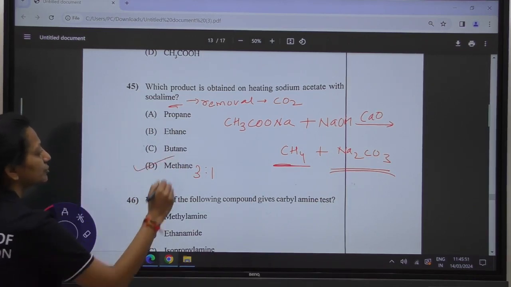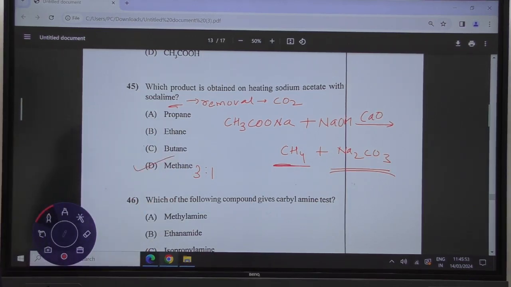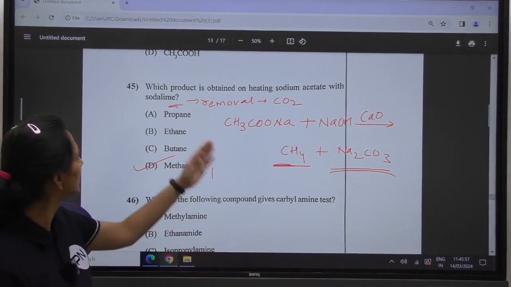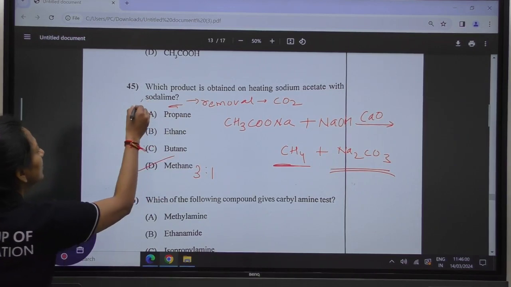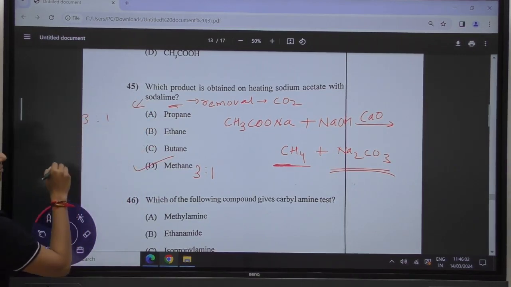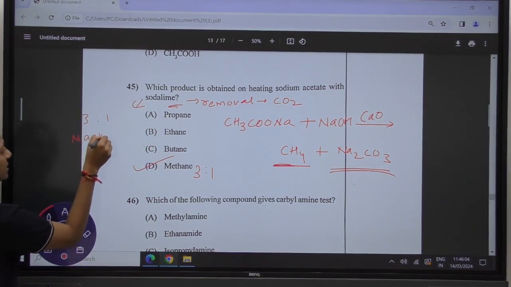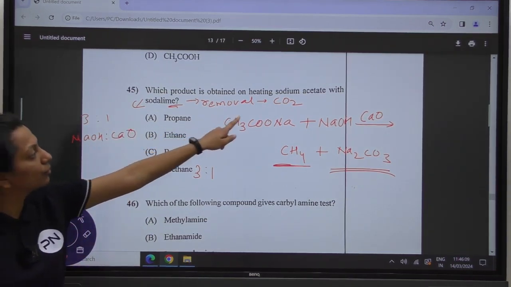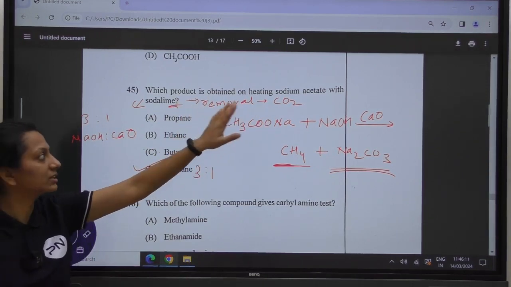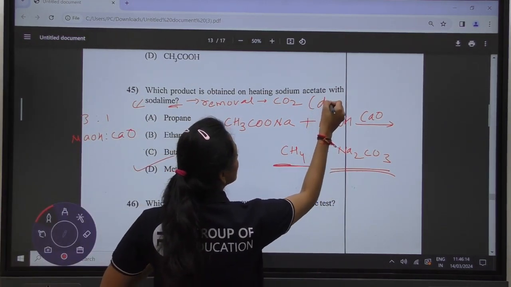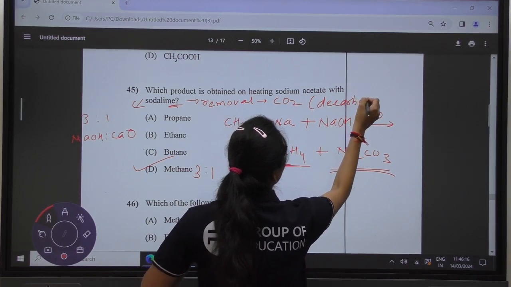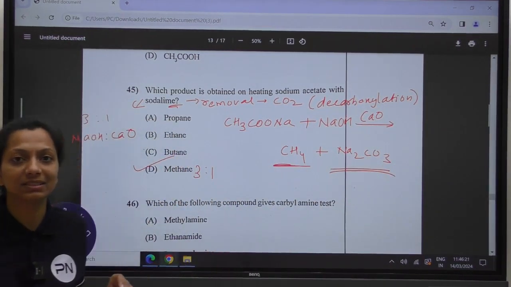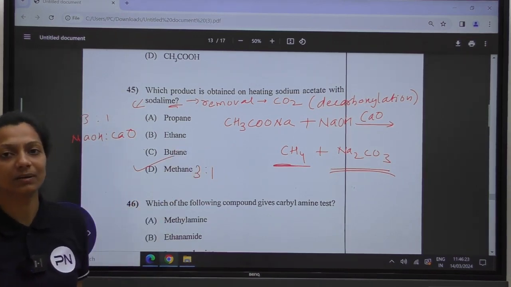So we can have option D as our correct answer, in which the sodium acetate has reacted with the soda lime. Soda lime is your 3:1 mixture of NaOH and calcium oxide, which helps in the removal of CO2, or we can say decarboxylation. Acids undergo decarboxylation.